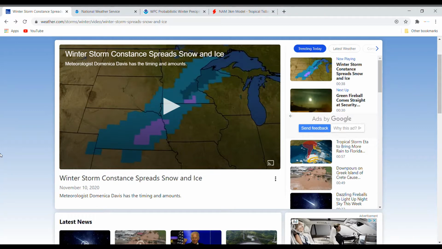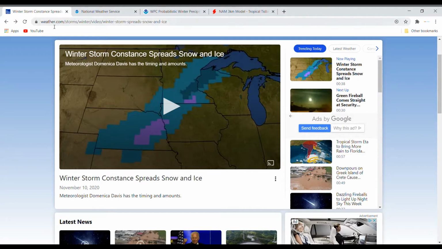So today we're covering Winter Storm Constance, which has formed in the northern plains and the Great Lakes regions, and it will be affecting these areas throughout the day today into very early tomorrow. So basically, just the headliner here, since there is no full article version for the storm, just Winter Storm Constance spreads snow and ice. So we're going to look into more of that when we get to the models.